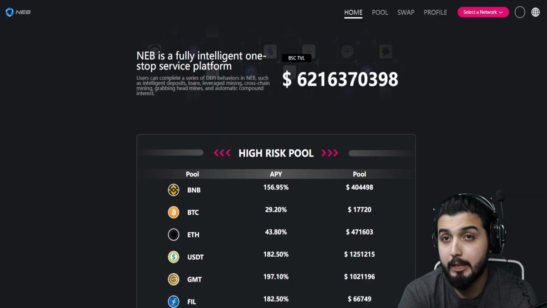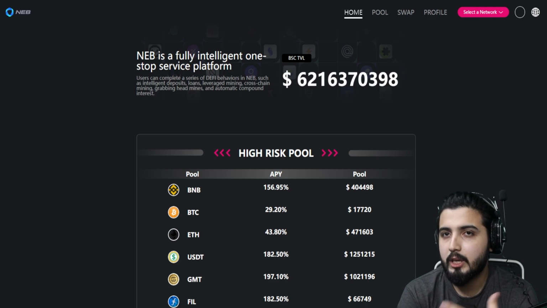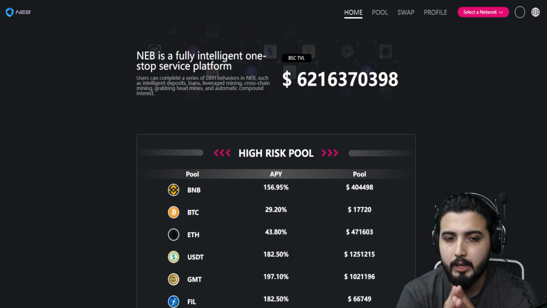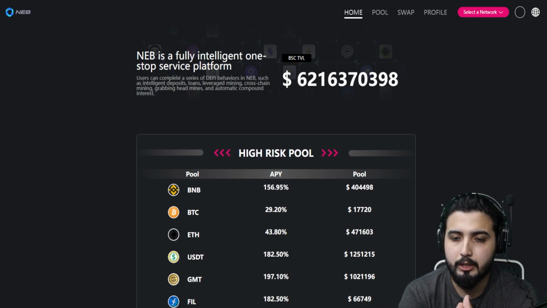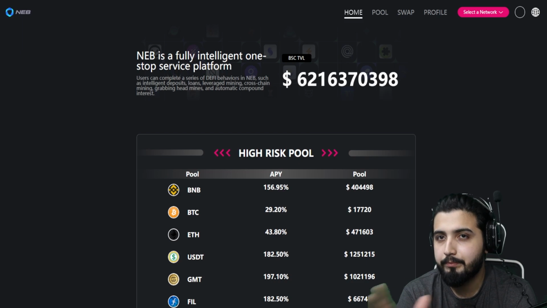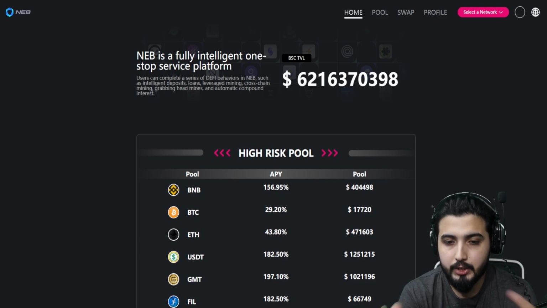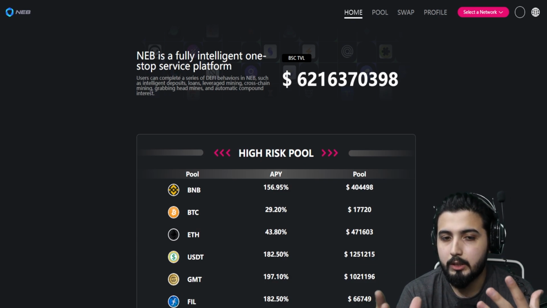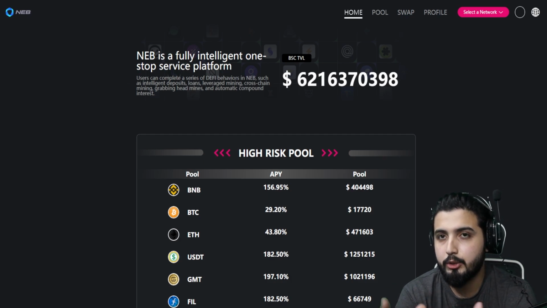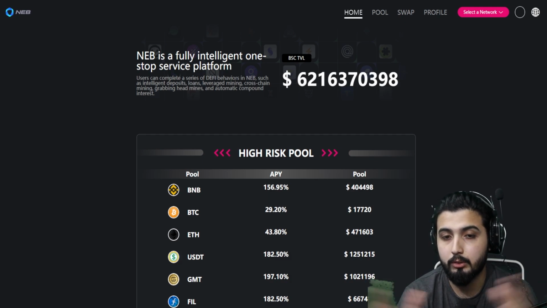Now let's dive deeper into what this platform is and what it has to offer to us as users. Now, we all enjoy decentralization, and that's one of the biggest turning points for blockchain and for crypto. The whole concept of decentralization inspired so many people, and so many people are benefiting from it. But there are always some downsides to decentralization. One of the biggest downsides we face is that a user does not receive the optimal user experience when roaming around the crypto sphere or blockchain in general.